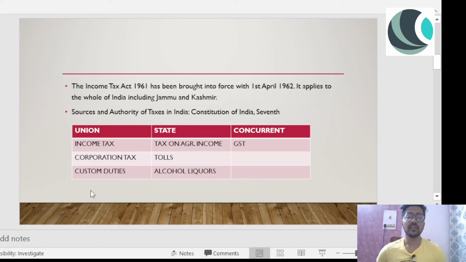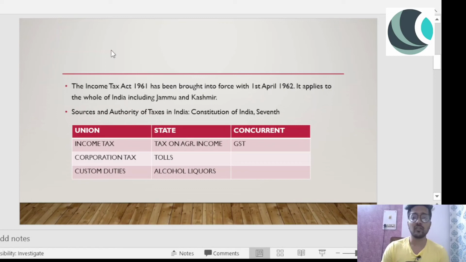One is the union list, second is the state list, third is the concurrent list, where both union and state governments charge tax. On income tax, the union has the whole charge, and then the corporation tax, the whole of the tax has been taken up by the union, and the last, custom duties, the whole of the tax amount has been taken up by the union.